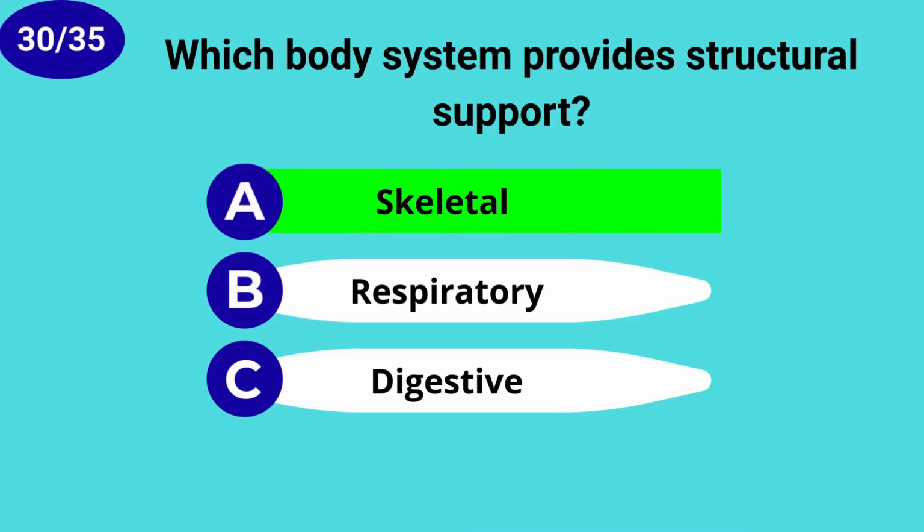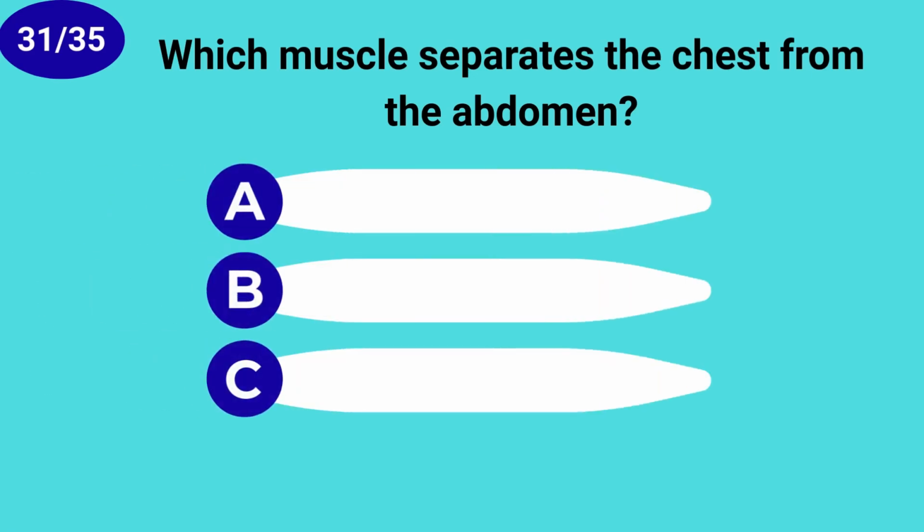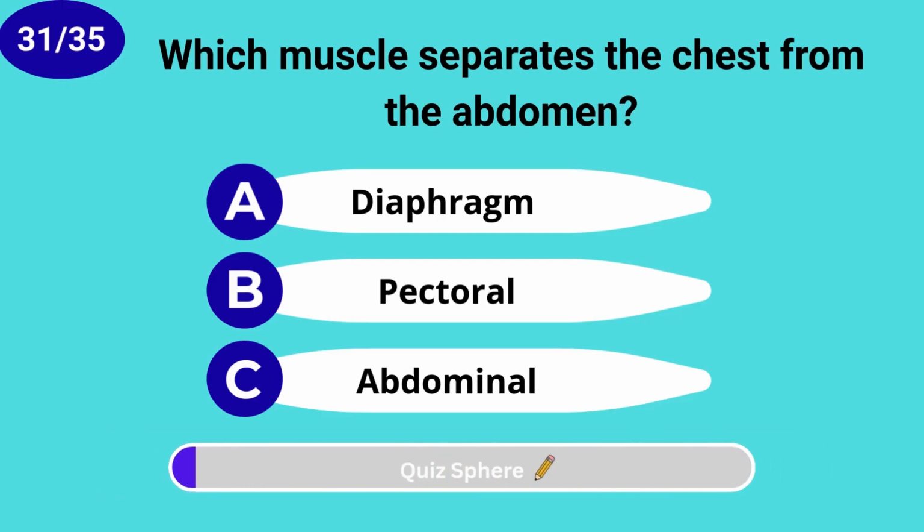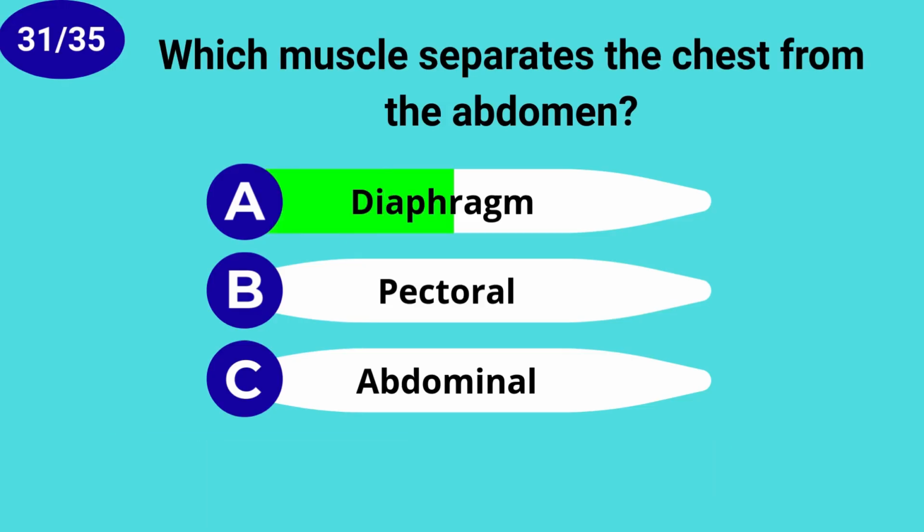Skeletal. Which muscle separates the chest from the abdomen? Diaphragm.